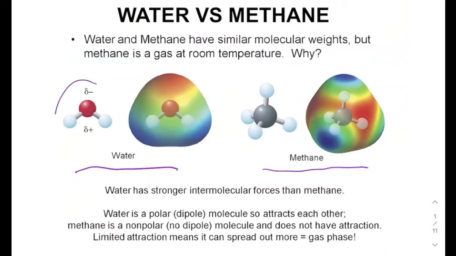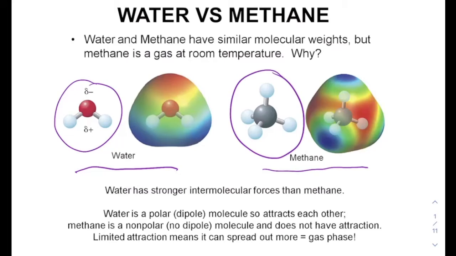So when water hangs out with other molecules of water, they have a strong force of attraction between those molecules. And that allows them to stick together more tightly, which, as we talked about in the states of matter video, means that they are more likely to be in the liquid state. Whereas in methane, when you have one methane molecule next to another methane molecule, they do have attractive forces, but it is not nearly to the extent of that of water.